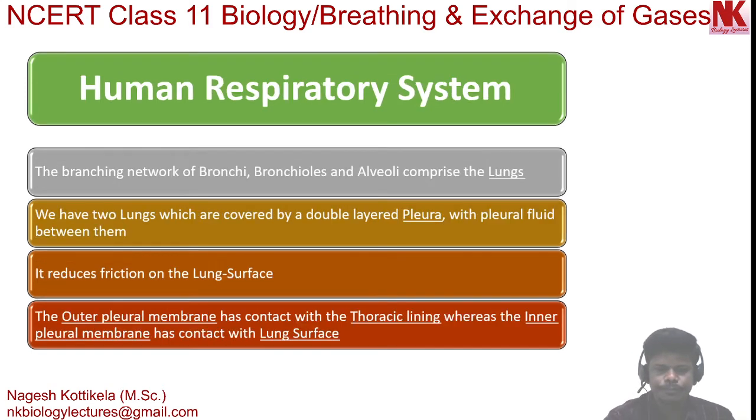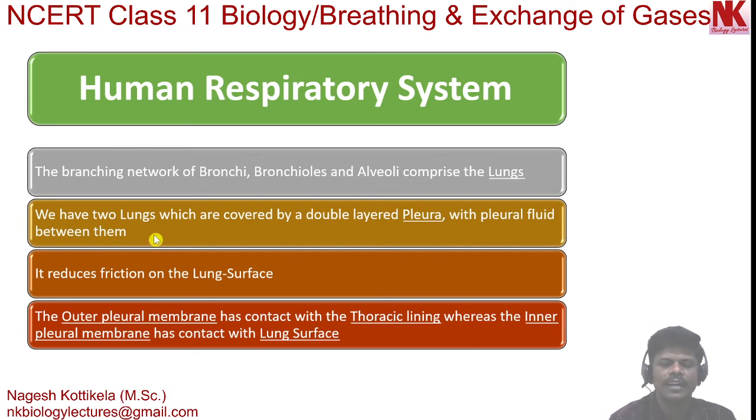After this, the branching network of bronchi, bronchioles and alveoli comprise the lungs. We have two lungs which are covered by a double-layered pleura with pleural fluid between them.